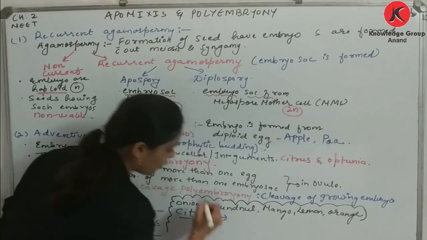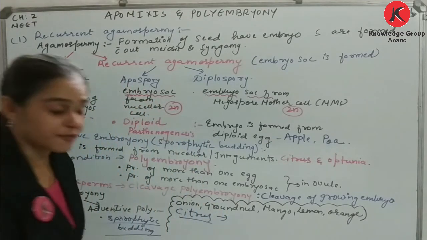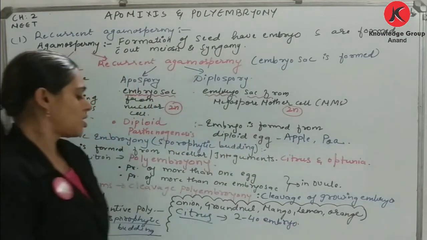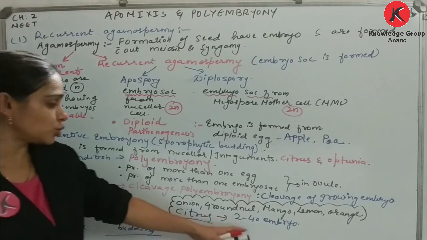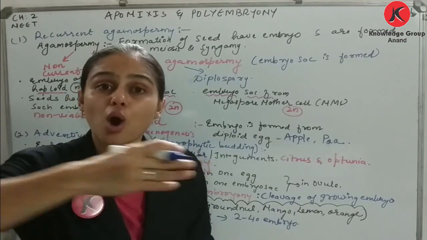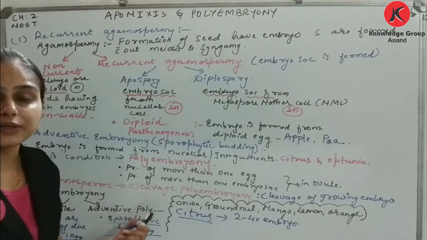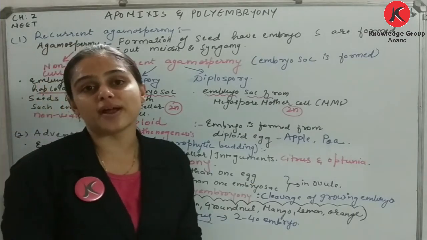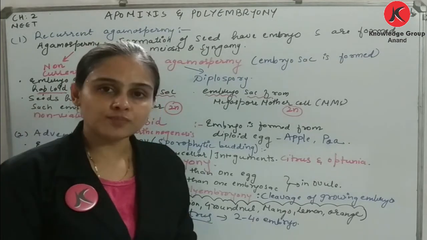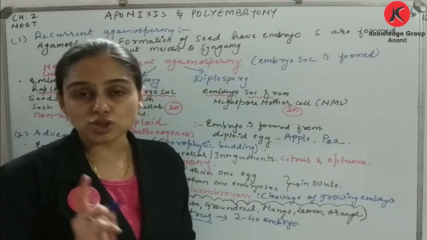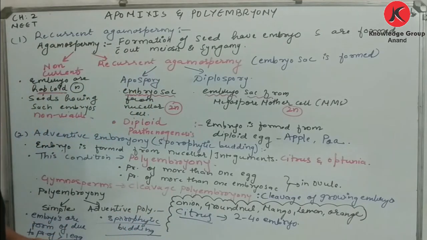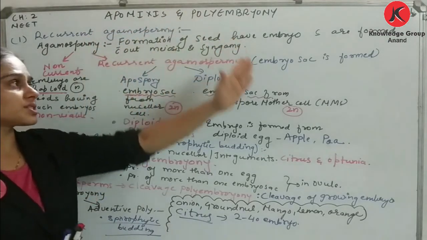Chalo, specifically if I am talking about citrus, then this citrus is having 2 to 40 embryos, of which one is normal and all the rest are adventive. Am I clear? How many embryos are present in citrus? 2 to 40 embryos, of which one is normal and the rest are adventive. Am I clear? So these are the topics, that is apomixis and polyembryony.